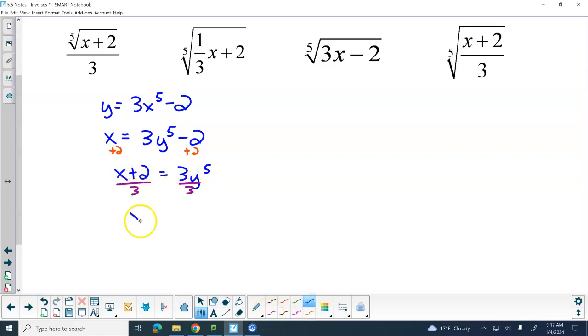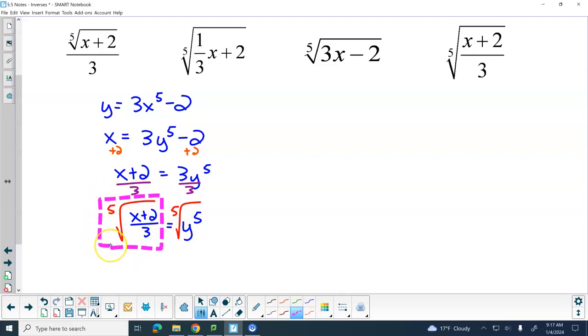That's going to give me x plus 2 divided by 3 equals y to the 5th power. 5th root. Yep, we're going to take the 5th root of both sides. So this right here would be my inverse, right? The one on the far right, this one. So that one is my inverse.